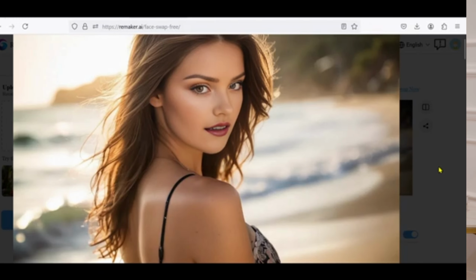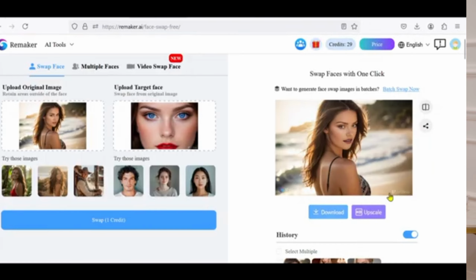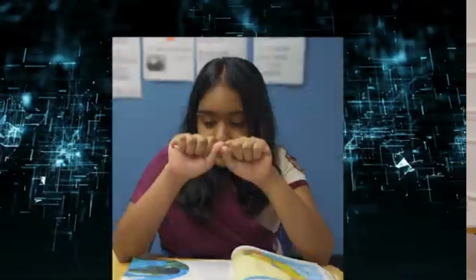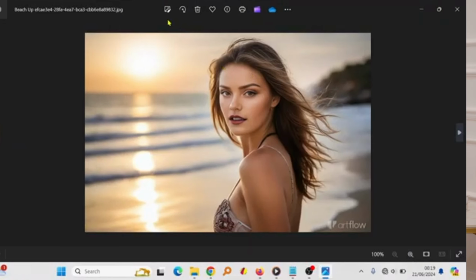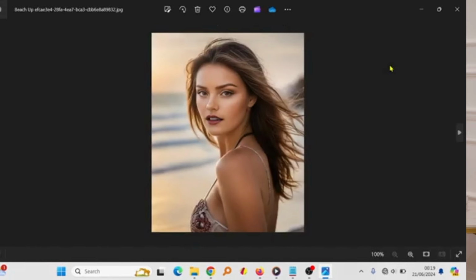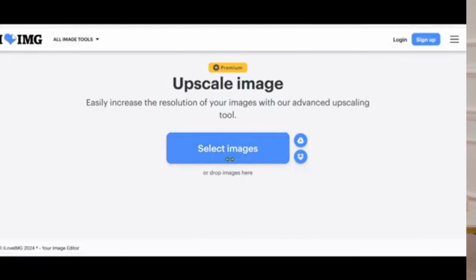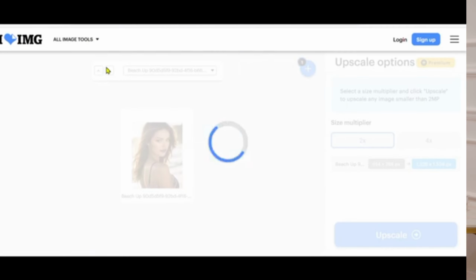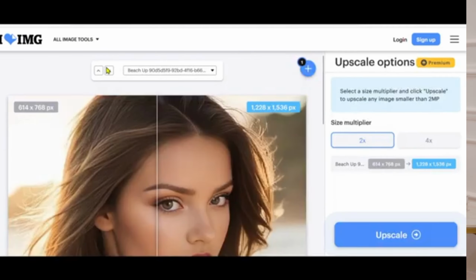You will ask me what is the difference between the first and the second way. The difference is that this image is made by AI, there is no search on the internet, so it has no copyright claims. After that, you will change the size of the images to fit Instagram. In this way, we choose each image, then we click on the edit icon. Then we select this size and click save, and we apply the same process to all the pictures.